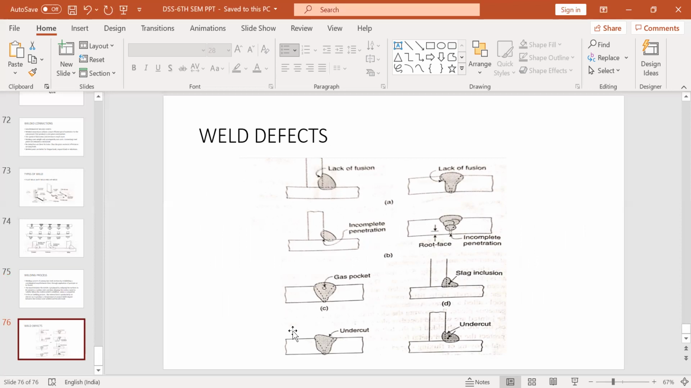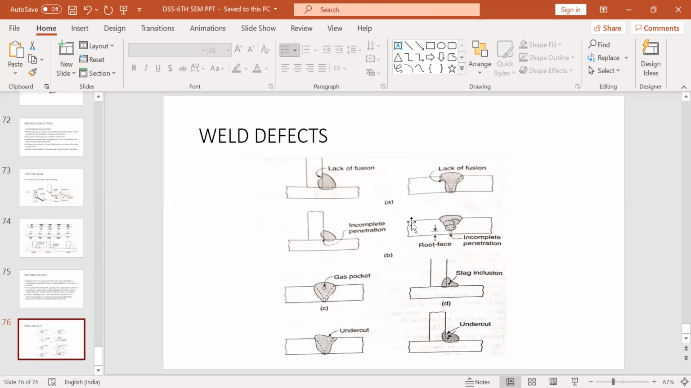Why are these defects seen? We will discuss. Now, these are some of the defects that are shown. First is the incomplete fusion, or the lack of fusion. This is the failure of the base metal to get completely fused with the weld metal. It is caused by rapid welding and also because of foreign materials on the surface.